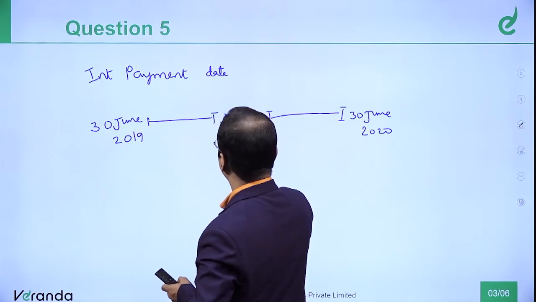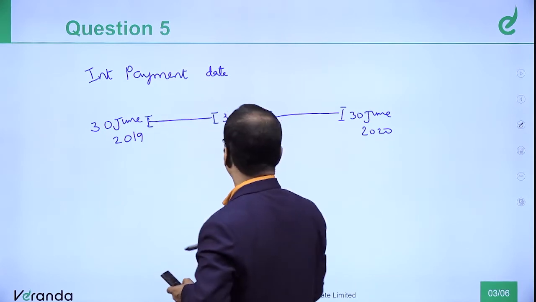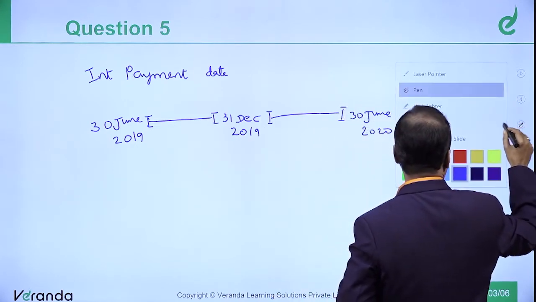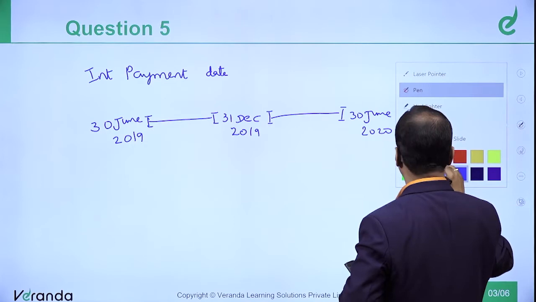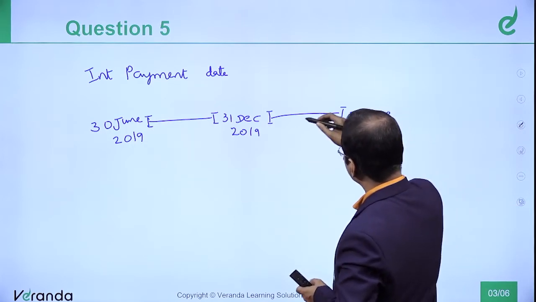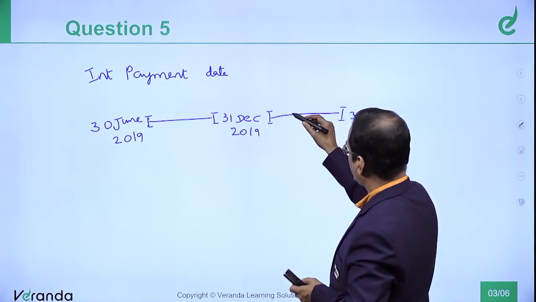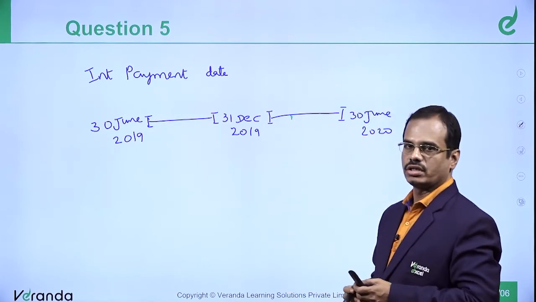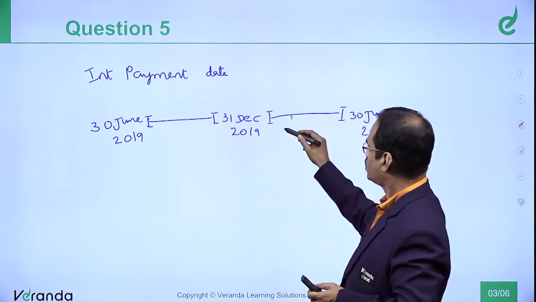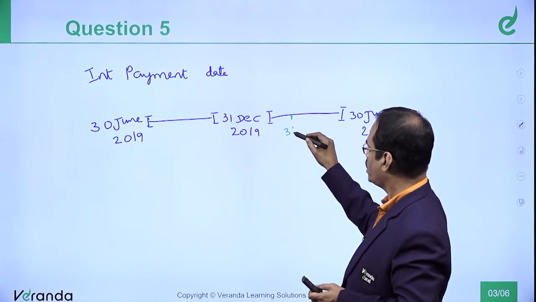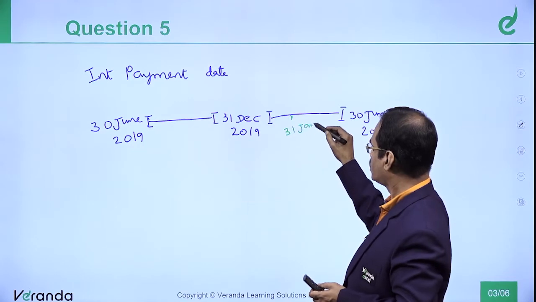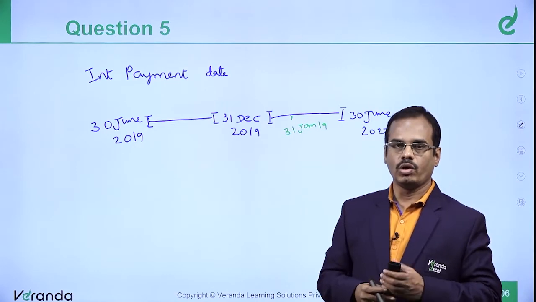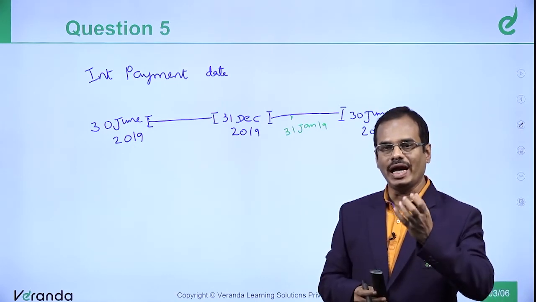Now what happens if there is a transaction taking place here, between this gap? Let us say on 31st of January 20, in the secondary market, one buyer purchased some 1 lakh bonds.